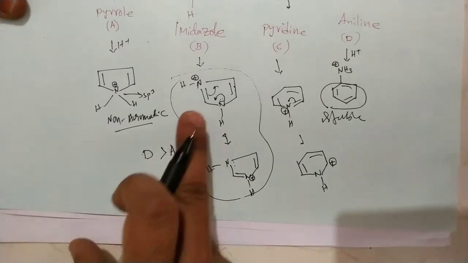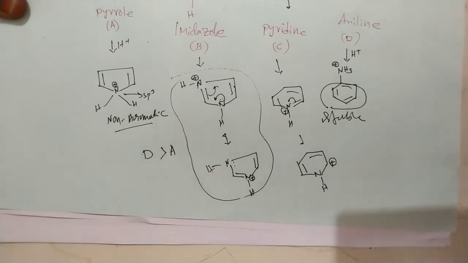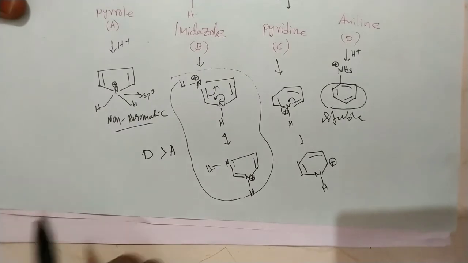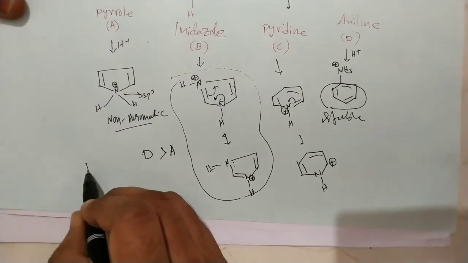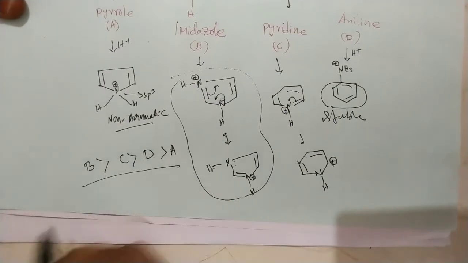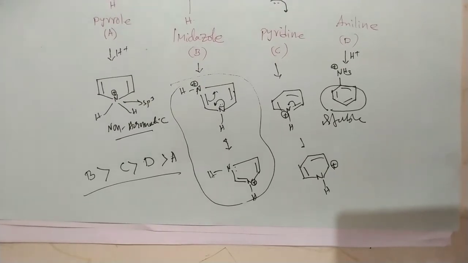In imidazole there are two equal resonating structures, that's why it has a more stable conjugate acid. So imidazole is more basic than pyridine. Finally, the basicity order is imidazole first, next pyridine, then aniline, and least basic is pyrrole. That is the basicity order of these compounds.